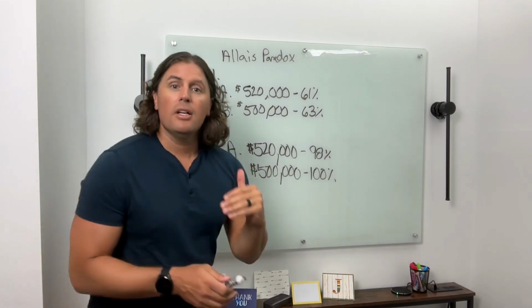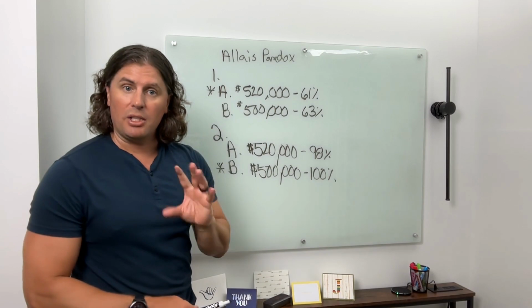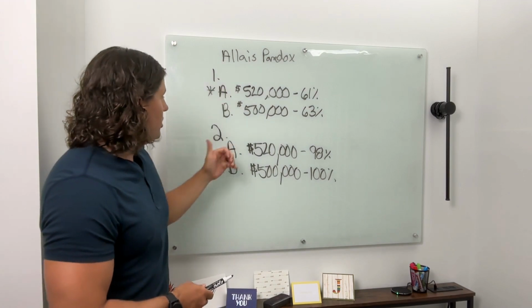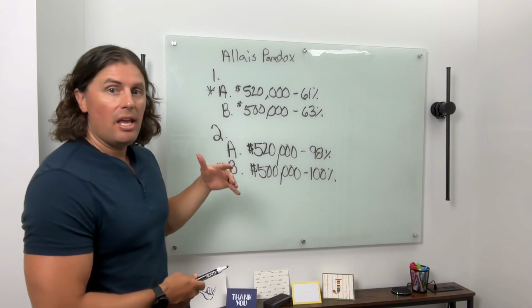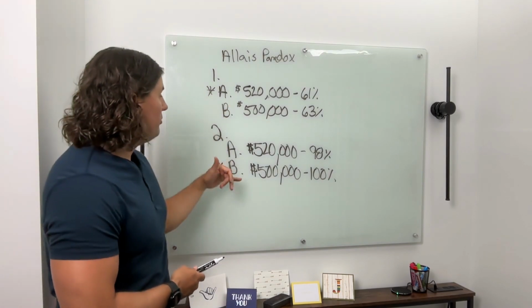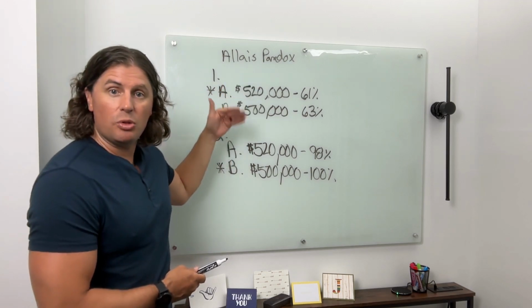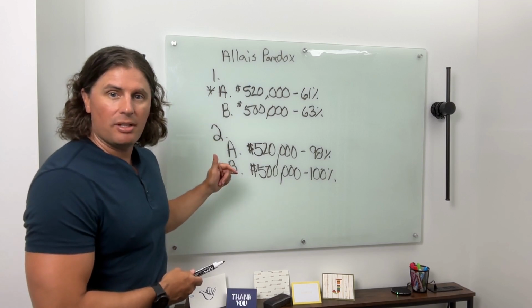And that's fine. If we're using our expected value function or our expected utility function, we should at least be consistent. If we're more risk averse, we should choose B in both. If we're risk seeking, we should choose A in both. But we shouldn't flip flop our answers.